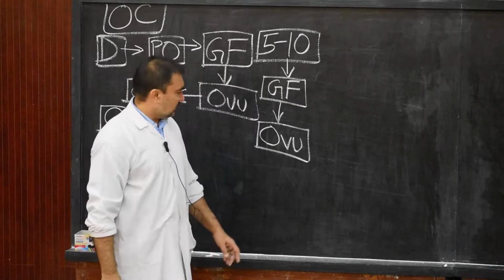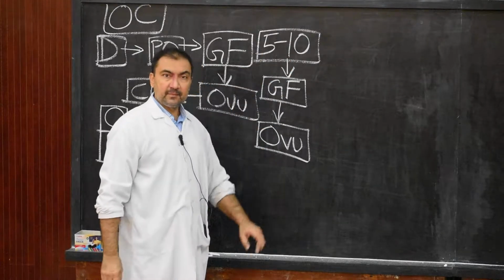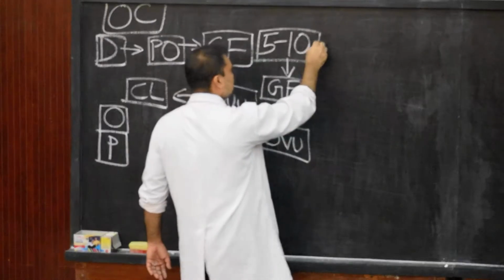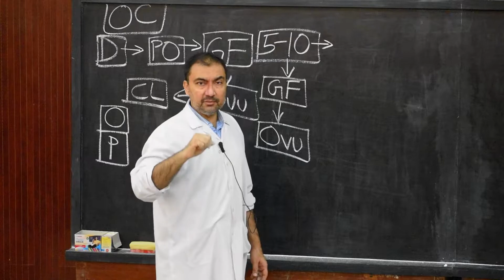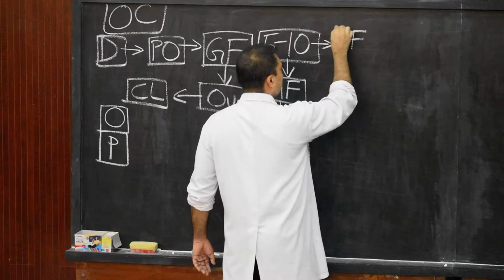As ovulation will take place from one Graafian follicle, what will happen to the remaining Graafian follicles? They will slowly undergo degenerative changes, so they will be converted into atretic follicles.